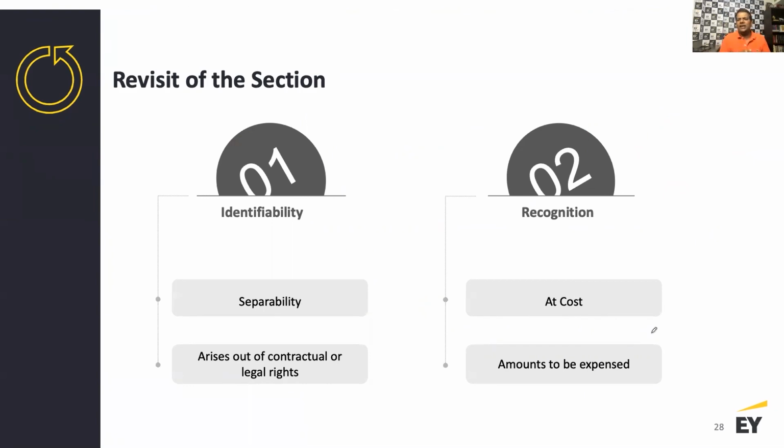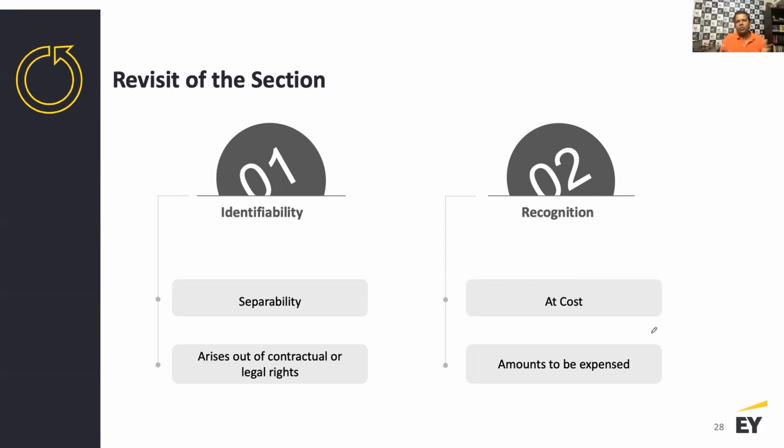Now, let me quickly recap what we've talked about so far. For an intangible asset to be recorded, it has to be identifiable, and it is identifiable when it is either separable, or you're deriving benefit from a contractual or other legal right. Once it meets the criteria of identifiability, then you look at the recognition criteria: you should have the ability to control it, and the ability to derive future economic benefit. If you can demonstrate both, then it meets the recognition criteria for capitalization.